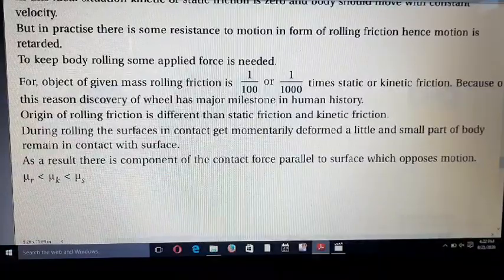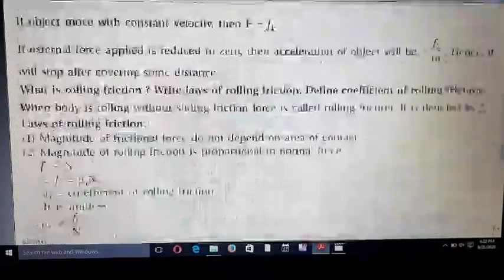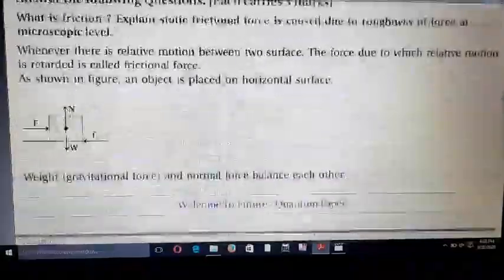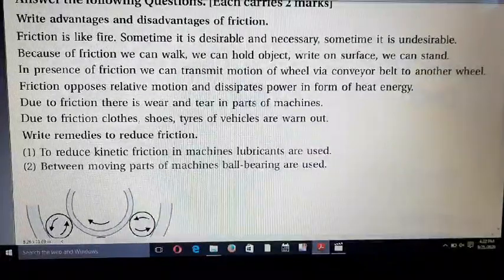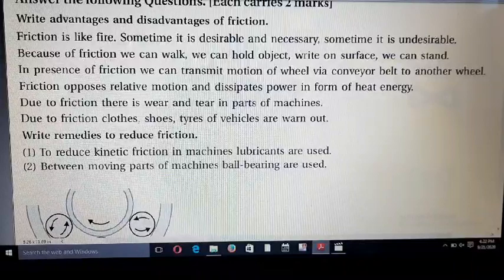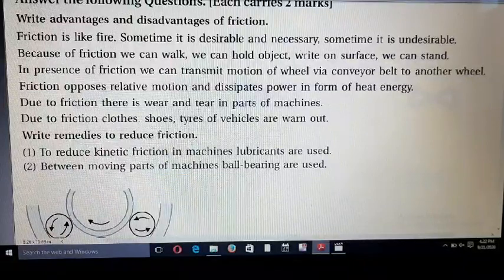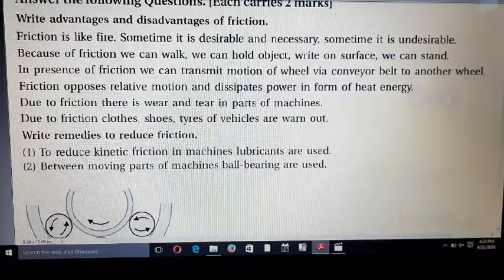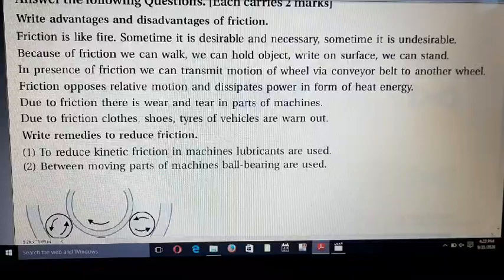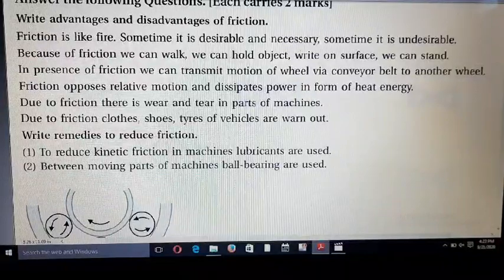And friends, last question. Write the advantages and disadvantages of friction. So friends, in our daily life, friction is very useful and some disadvantages are also available. Due to friction, clothes, shoes, and the tyres of vehicles are worn out. And due to friction, there is wear and tear in parts of machines.